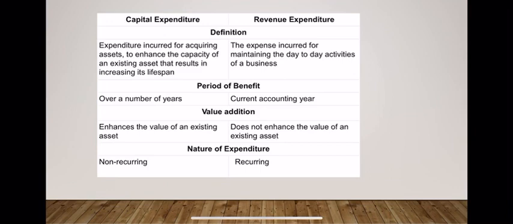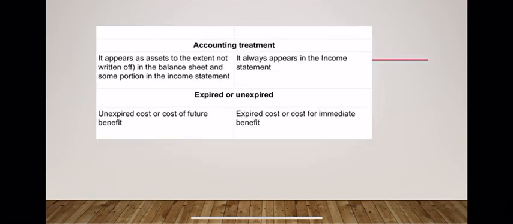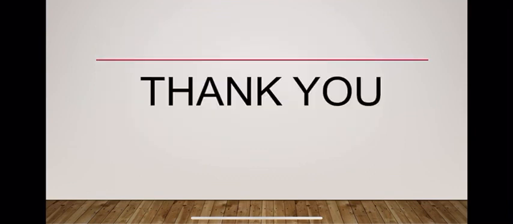Capital expenditures are non-recurring in nature and revenue expenditures are recurring in nature. Capital expenditure appears in the balance sheet to the extent it has not been written off, while revenue expenditure appears in the income statement. Capital expenditure represents unexpired cost or cost of future benefits, while revenue expenditure represents expired cost or cost for immediate benefit. Thank you.